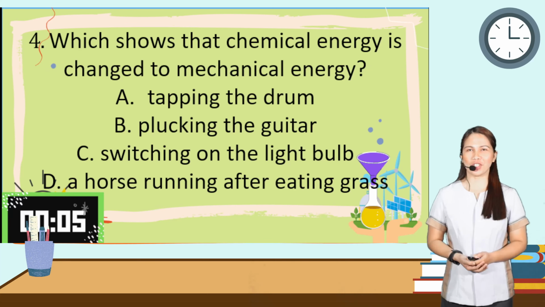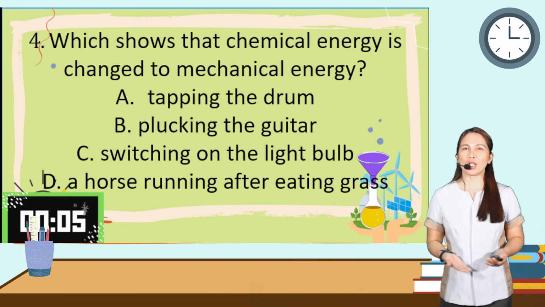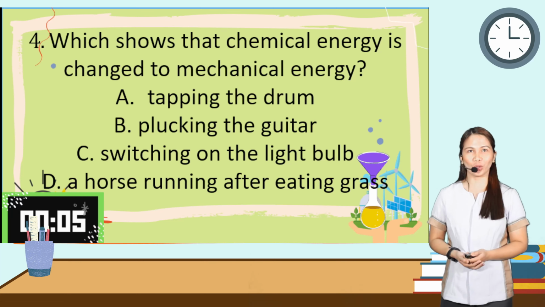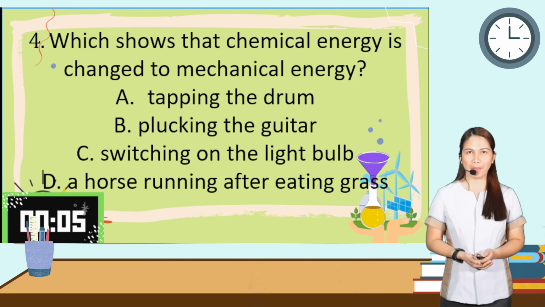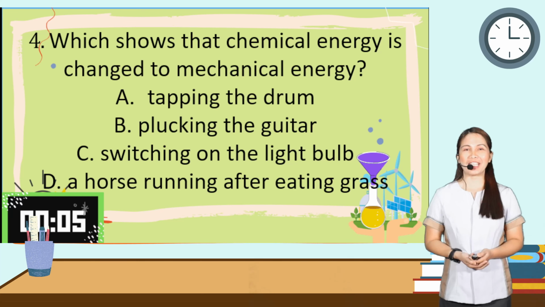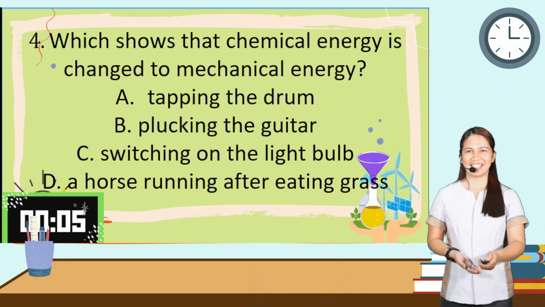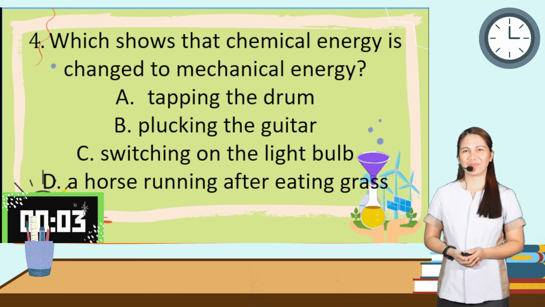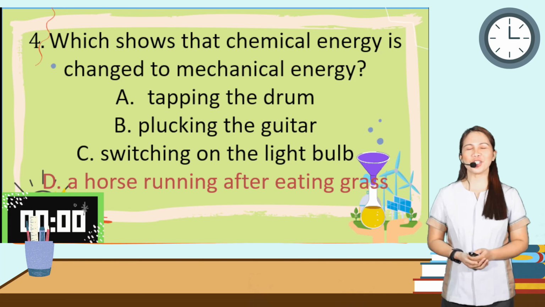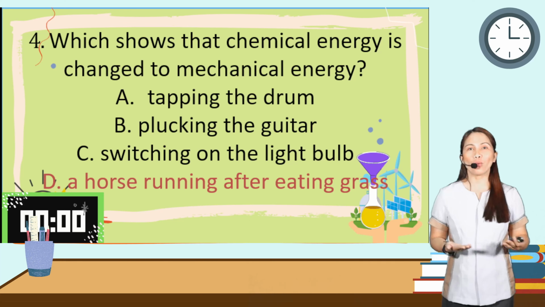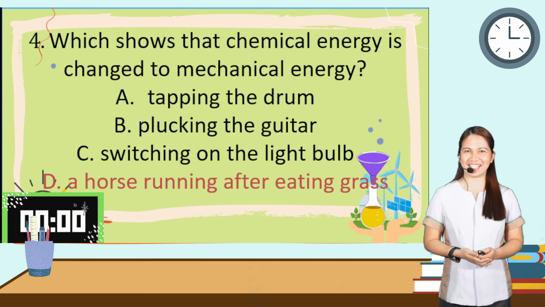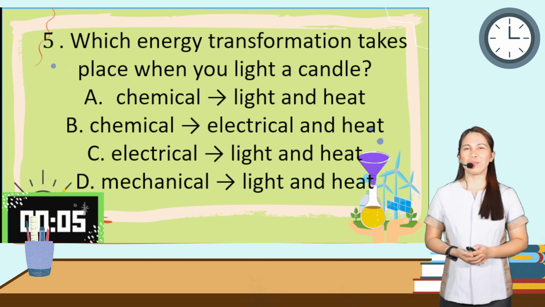For the fourth question, which shows that chemical energy is changed to mechanical energy? A. Tapping the drum. B. Plucking the guitar. C. Switching on the light bulb. And D. A horse running after eating grass. Time's up. The correct answer is letter D. A horse running after eating grass. That is right.